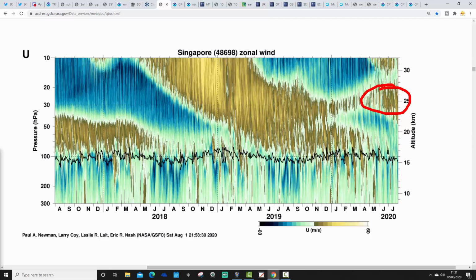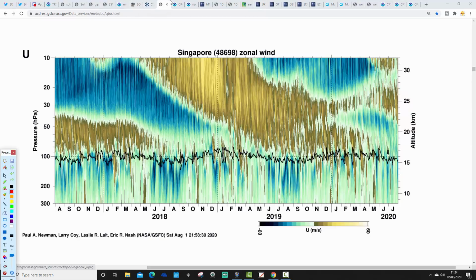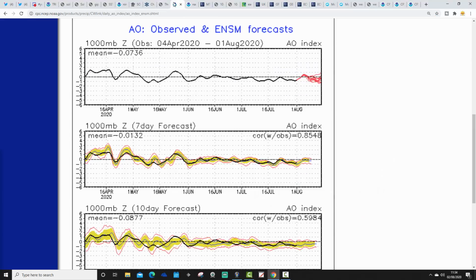So within the winter updates, this is going to be very important, and we shall see how that plays out over the next few weeks and months. At the moment, it's still a very confused picture.